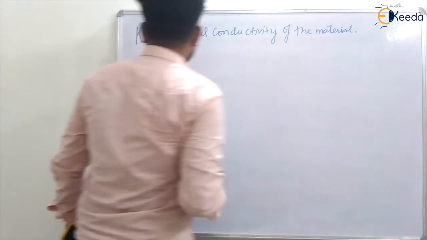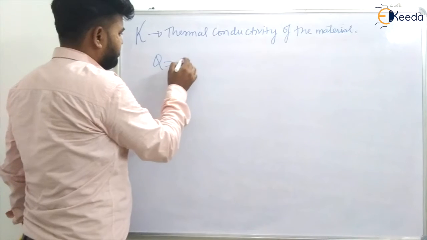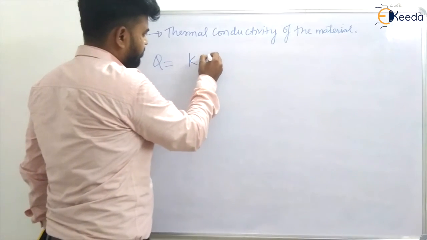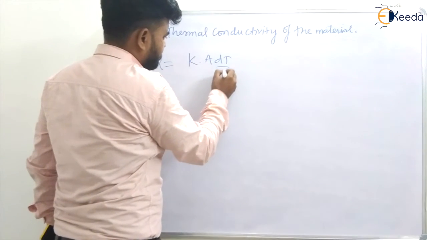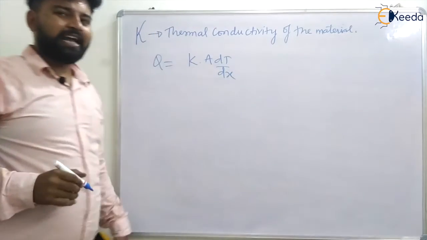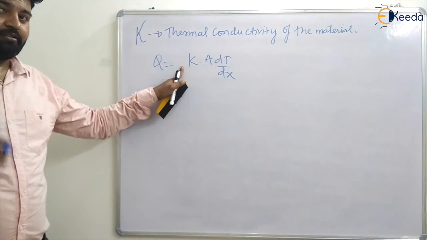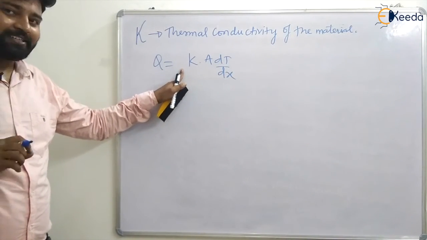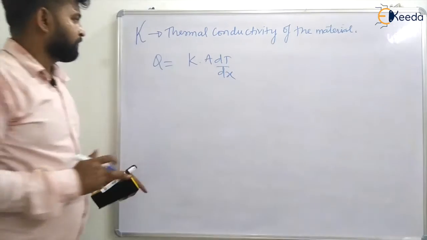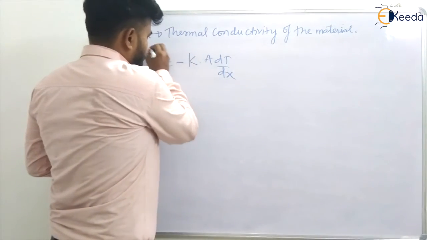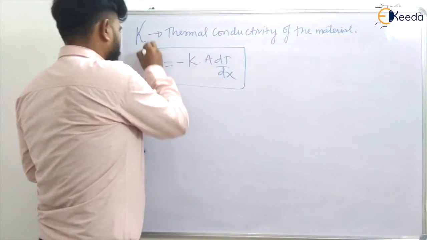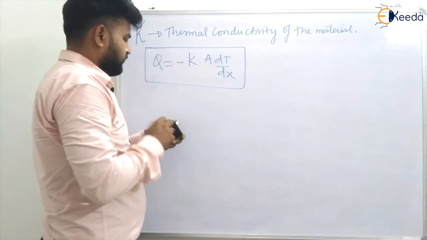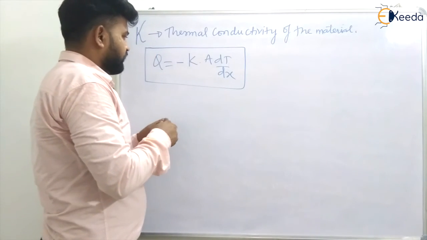Okay, students, so let us calculate the unit of K from dT by dx. Generally you will have a minus sign here, but I have not told you yet. Let us understand why we have a minus sign in Fourier's law.